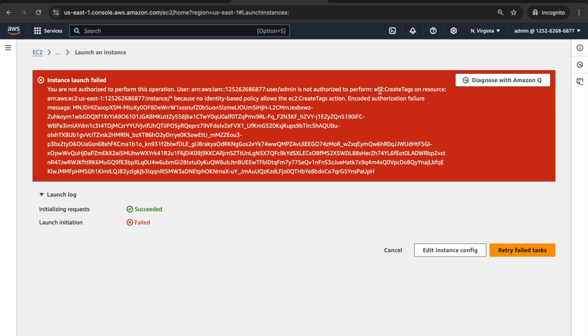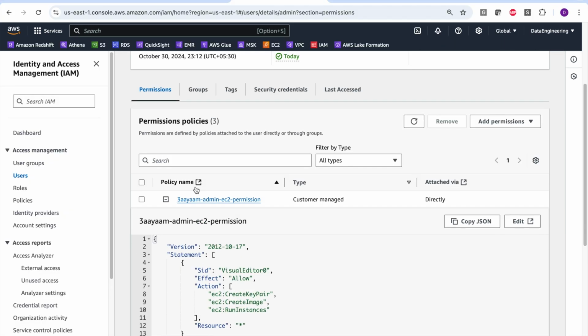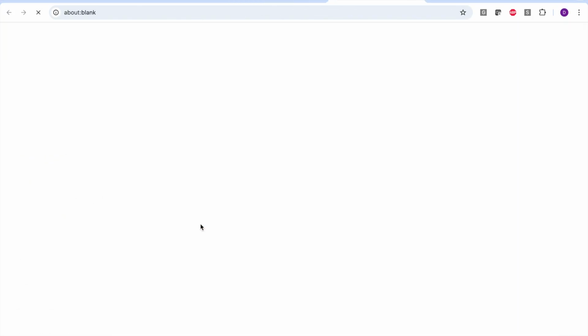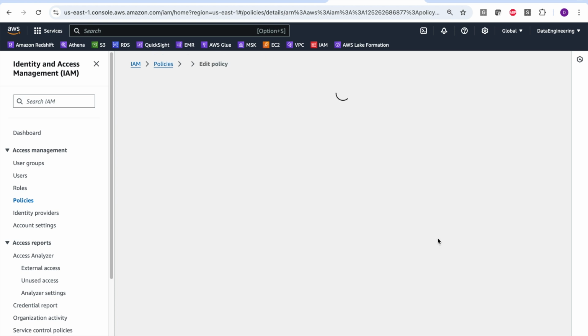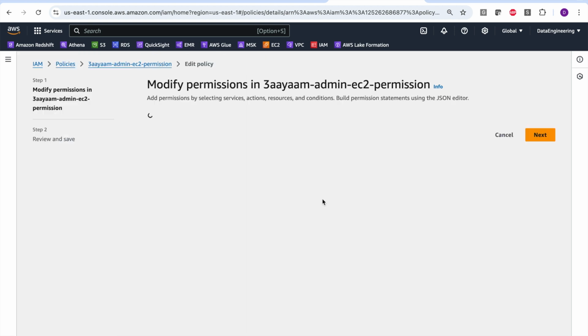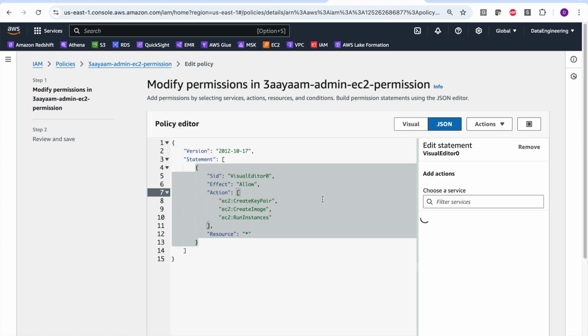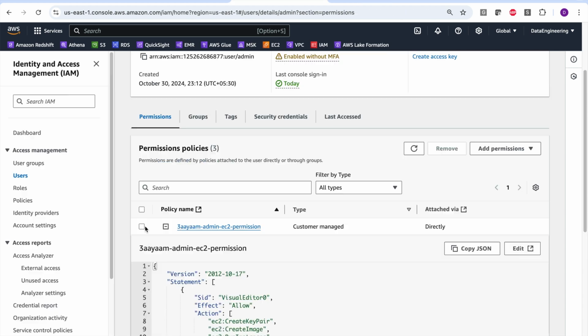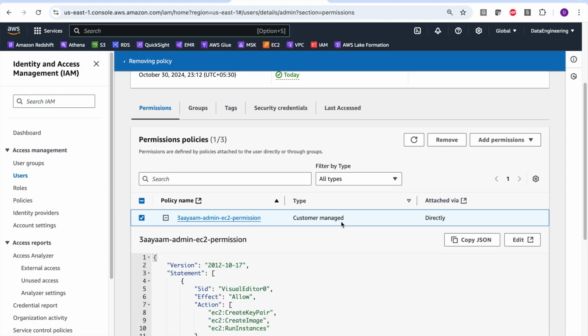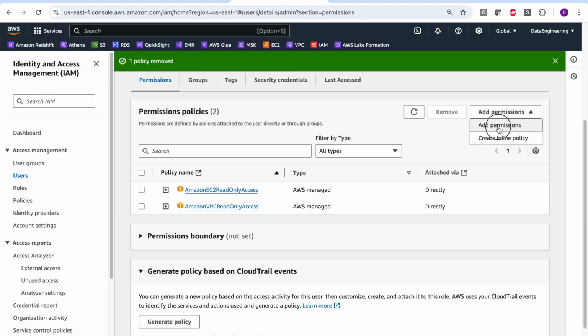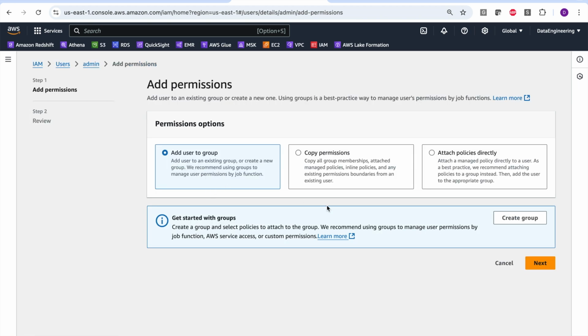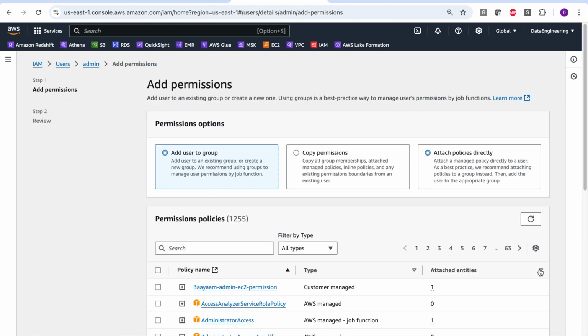So again, create tags is also not allowed. So I'll have to change it. Go back to the policies or the 3IAM policy, create tag. So as you can see, this is a very tedious task. So you'll have to see which one is allowed, which one is not. So what I will do here is that instead of providing this permission, I will remove this permission and then I will add an AWS managed permission, which will be basically